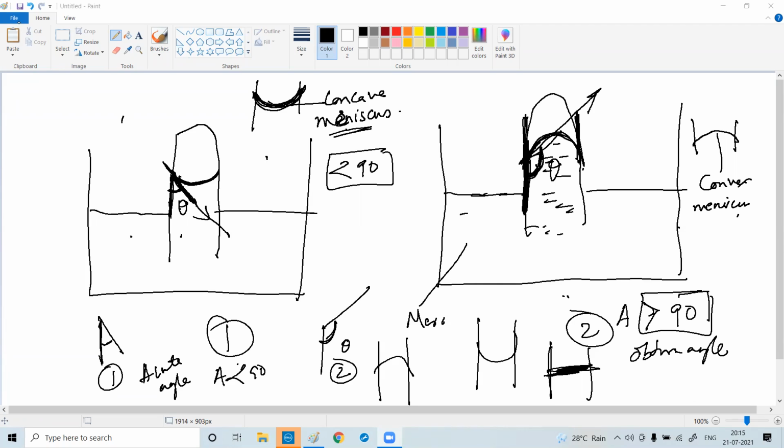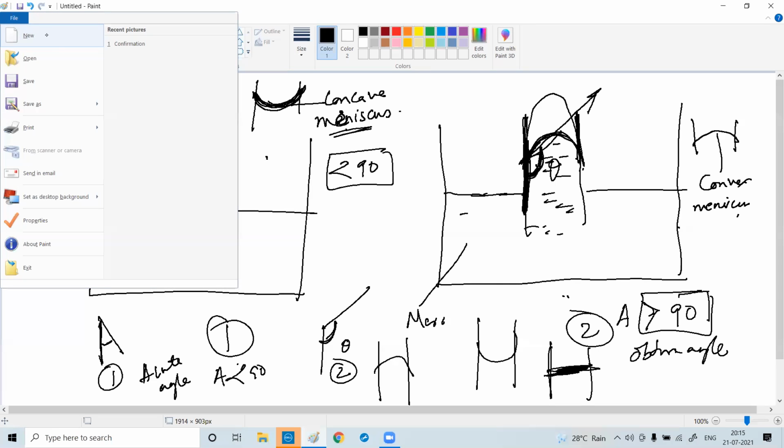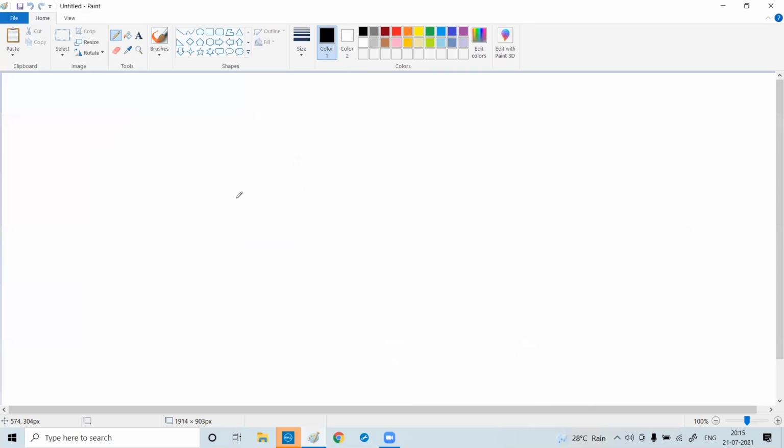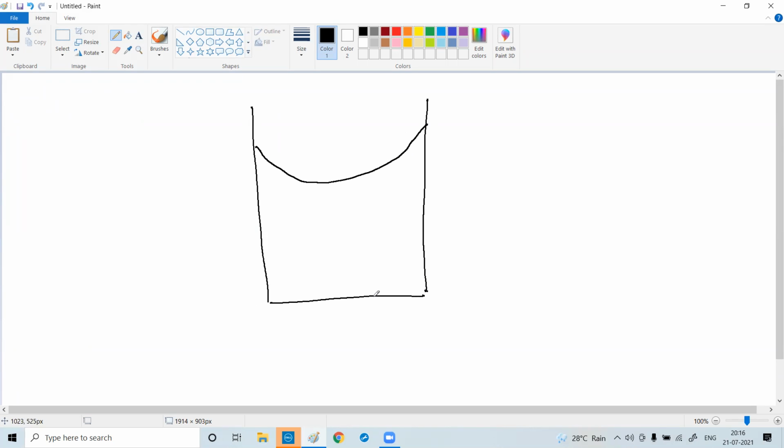So now we will come to the reason for this angle to be like this, or why this meniscus has to be concave for water. We are going to study that. Clear? So remind yourself: we studied about cohesive force and adhesive force. So what was cohesive force?